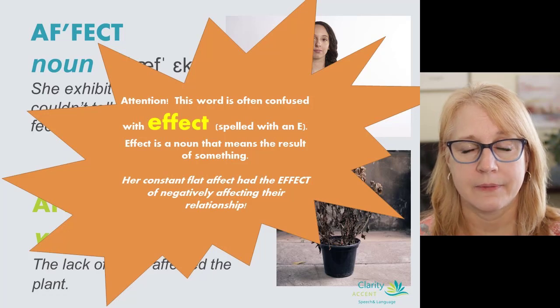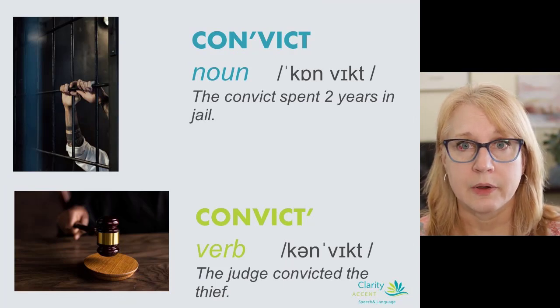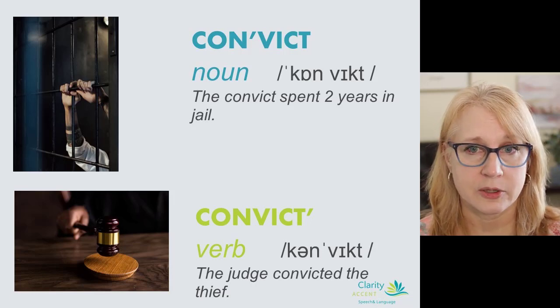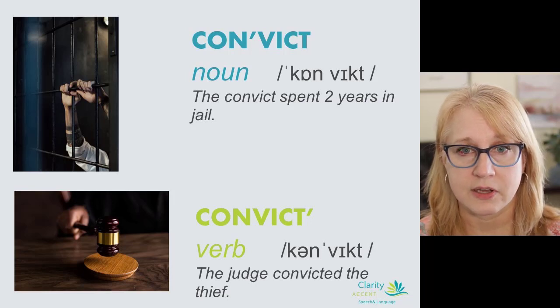Spelled with an E. All right, next we have convict. That's a noun versus convict. That's the verb. Now, often in English, these two-syllable words, we change it from a noun to a verb just by changing the syllable stress. The noun often has the stress on the first syllable, as in convict, and the verb often has the stress on the second syllable, as in convict.